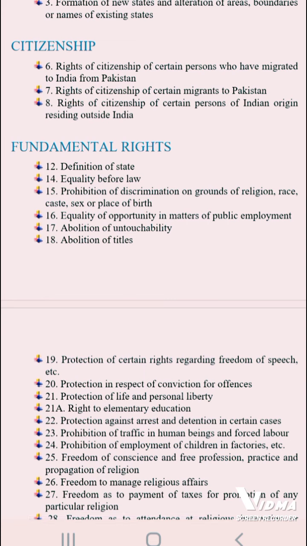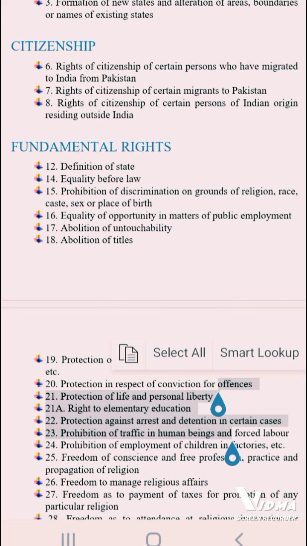Then citizenship. Article 6, right of citizenship of certain persons who have migrated to India from Pakistan. And the next is right of citizenship of certain persons who migrated from India to Pakistan. Then Article 8, right of citizenship of certain persons of Indian origin residing outside India, who were born in India but live abroad for study, business or job, in countries such as the UK, Bangladesh and the USA.